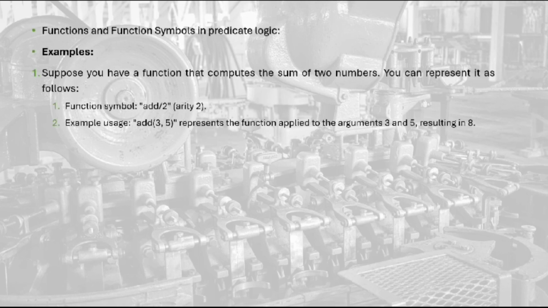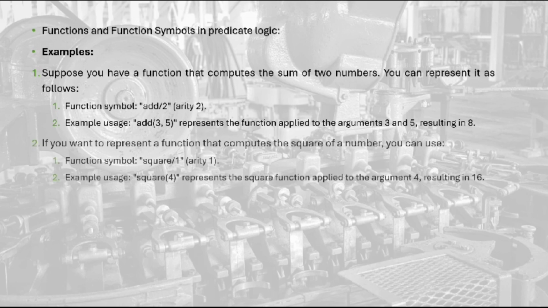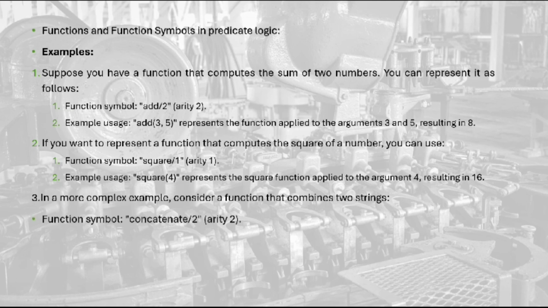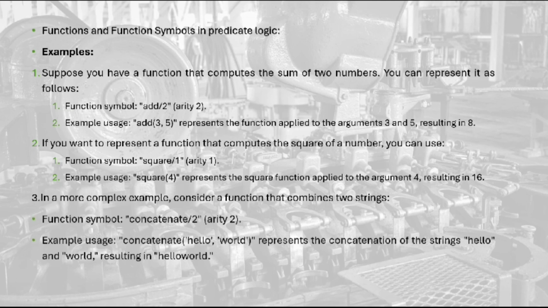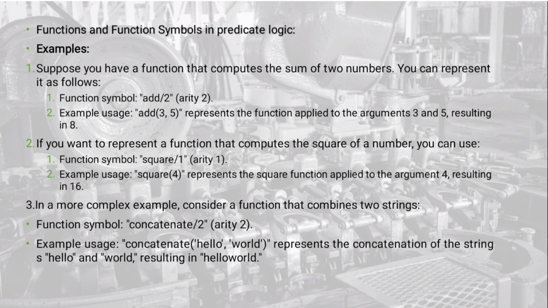Functions and function symbols in predicate logic, as we studied above. Predicate logic involves some functions. We can see the symbol of a function here, and if we consider a function called subtraction, we can write it as sub with parentheses. In the parentheses we write the arguments on which we have to perform that particular function.